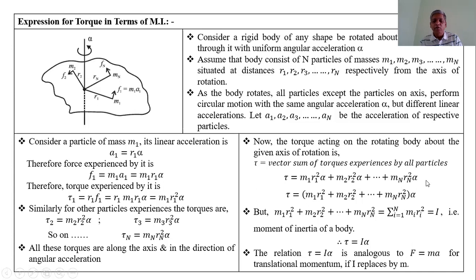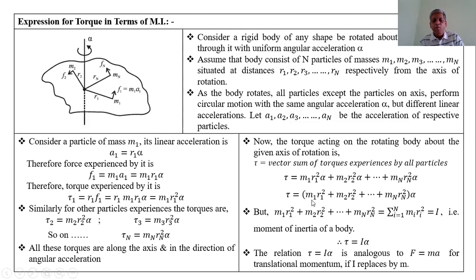Now, alpha is common in all the terms. Therefore, taking alpha common, we get the expression for the torque τ equal to the bracket m1 r1 square plus m2 r2 square plus so on, plus mn rn square, outside the bracket alpha.